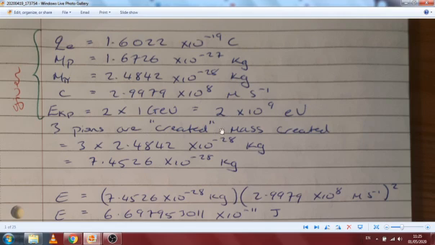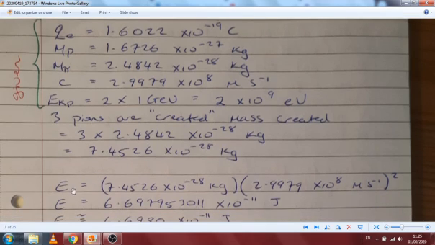So the 3 pions created have a mass of 2.4842 each. We triple that, so we get this here. That is our overall mass that's created. So we switch this then into E equals mc squared. We have our combined created mass. I worked with the combined mass rather than singularly.